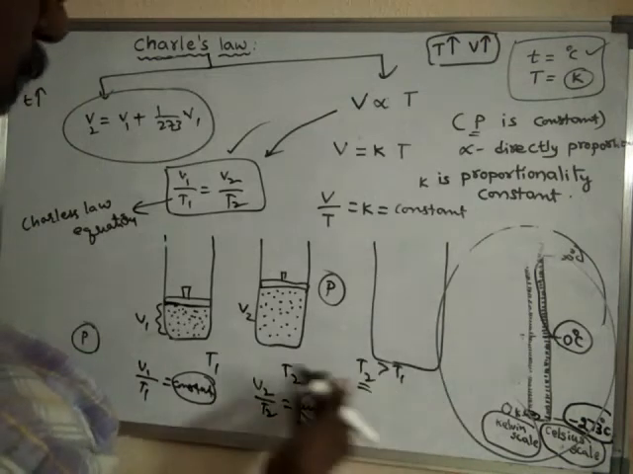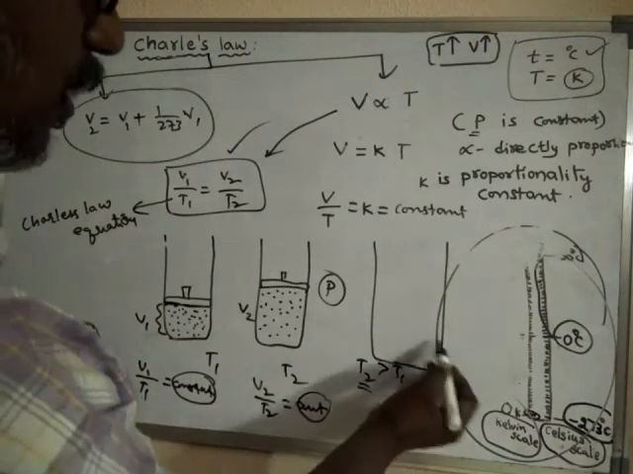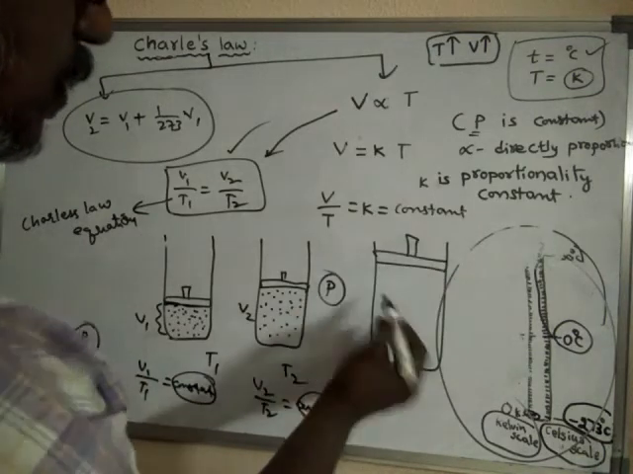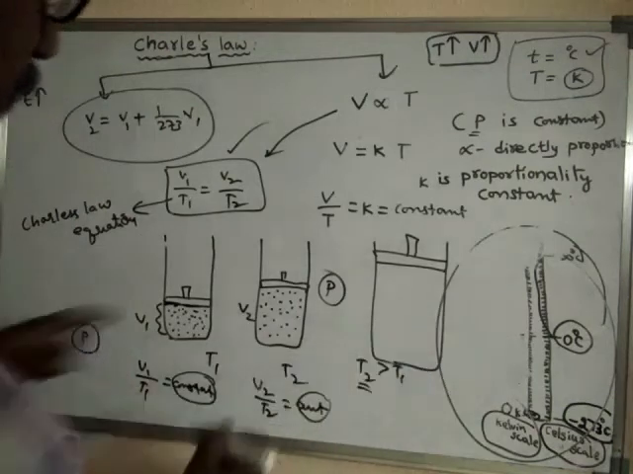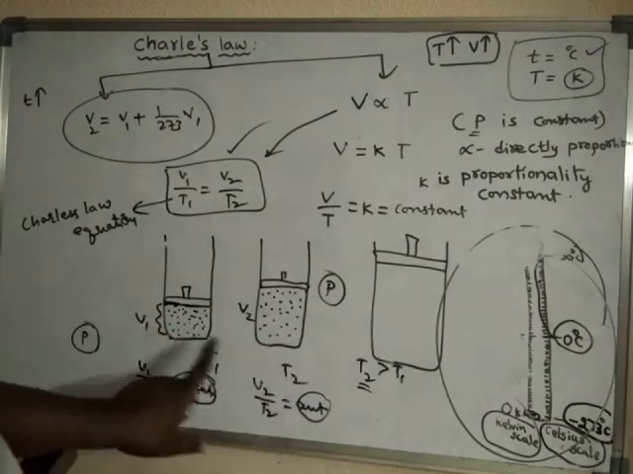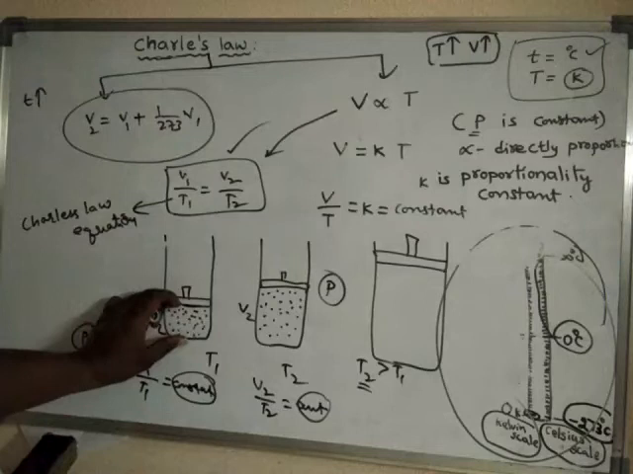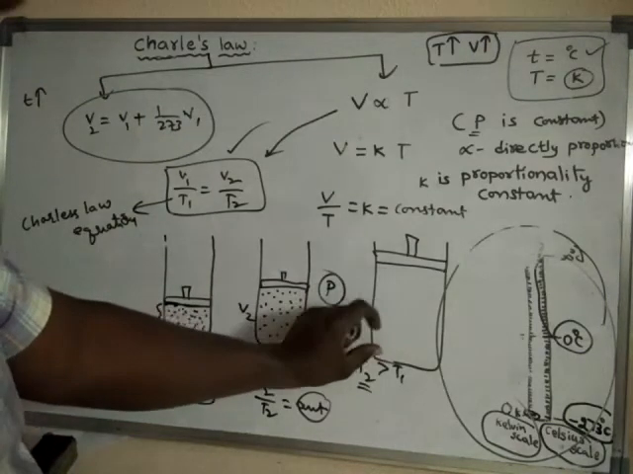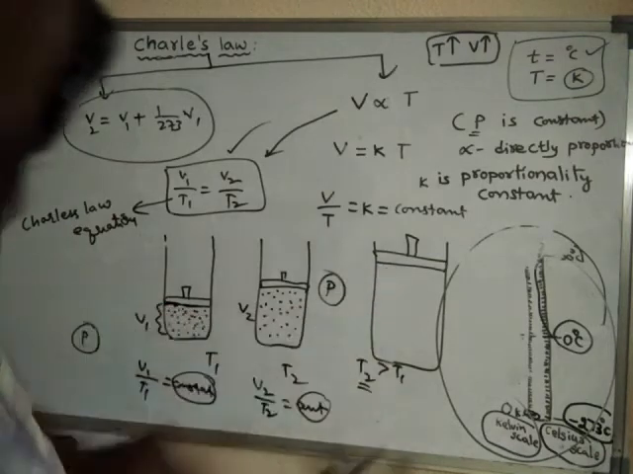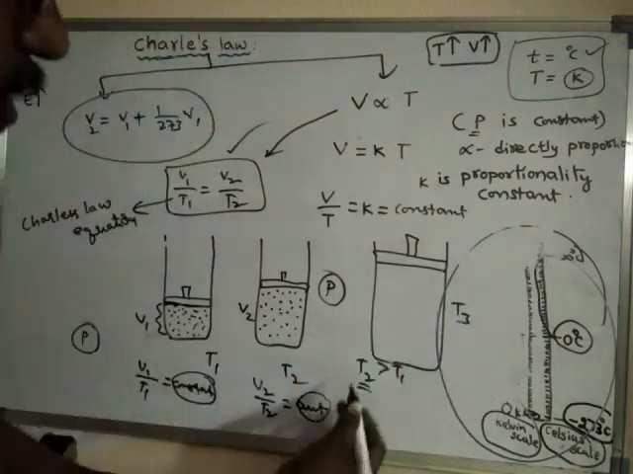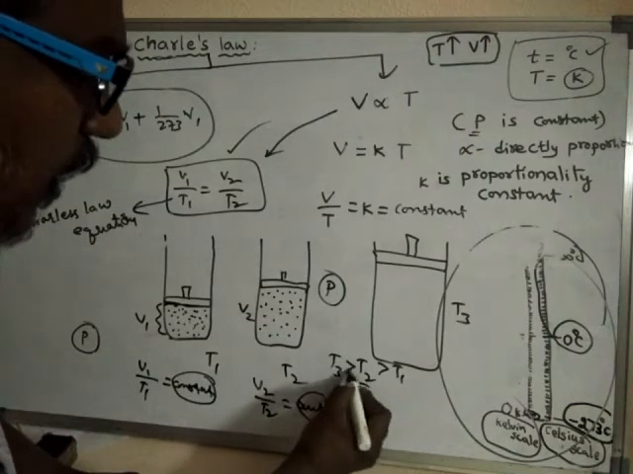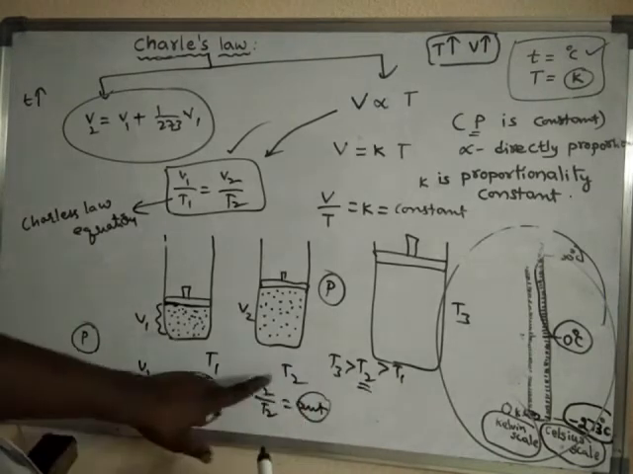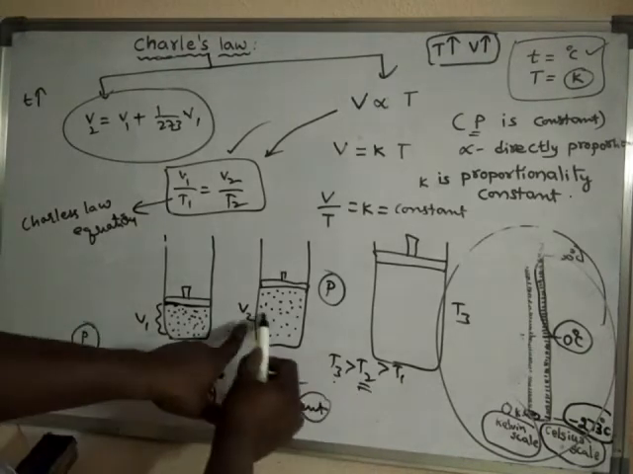Suppose I further increase the temperature, so here the temperature is further increased. Now the new temperature is T3. We didn't change the amount of gas. The same gas, when temperature is increased, expands, and when the temperature is further increased, the gas is further expanded. So the temperature T3 is greater than T2. Automatically, when T3 is greater than T2,